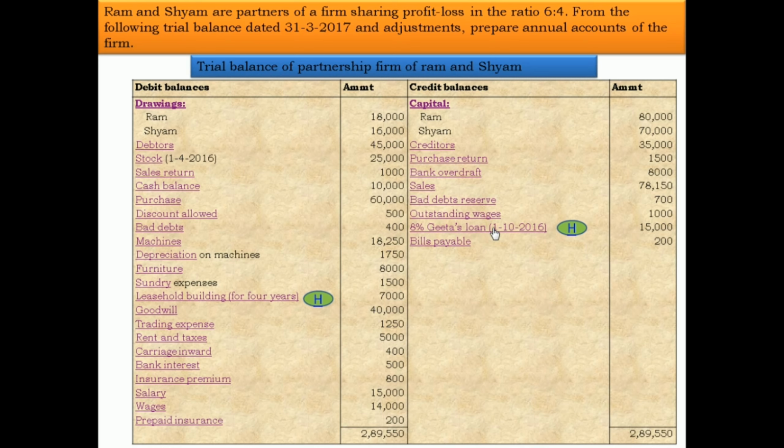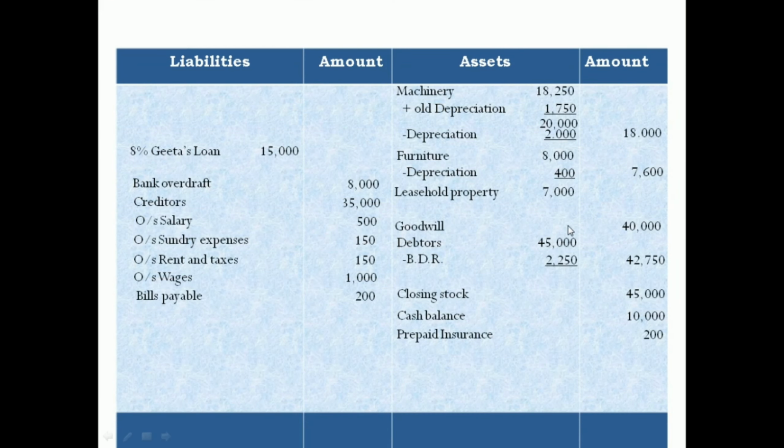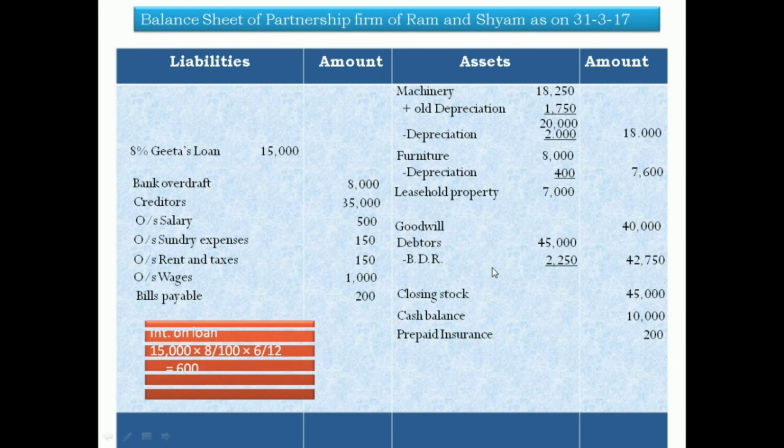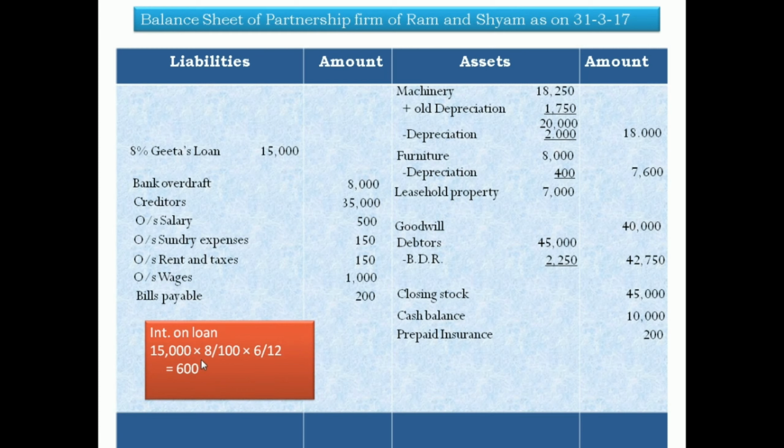8% Gita's loan on 1-10-2016. Amount is 15,000. Now, from 1-10-2016 to 31st March 2017, so 10, 11, 12, 1, 2, 3, that is 6 months, and the rate of interest is 8% and the principal amount is 15,000. Now we calculate the interest on loan: 15,000 into 8 upon 100 into 6 divided by 12,